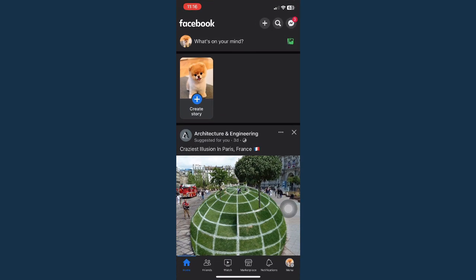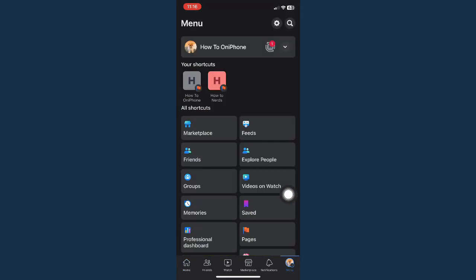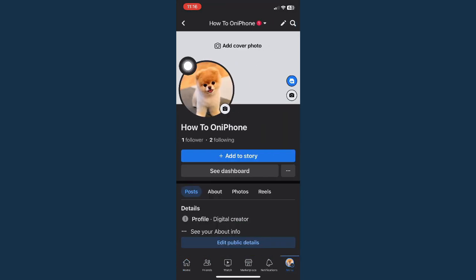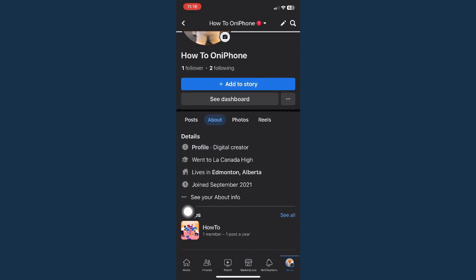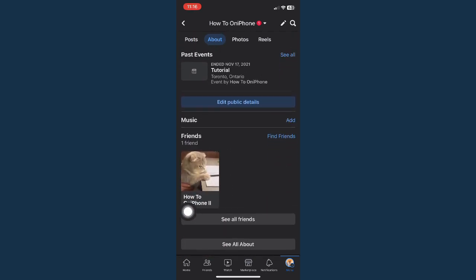So the first step is open your Facebook app and go to your profile by either clicking on your profile right here or go to menu and click on your profile. Once you have done that, click on about right here, scroll down to the bottommost part and click on see all about.